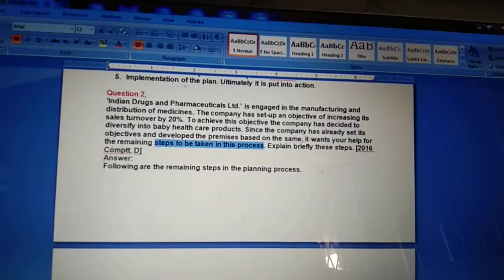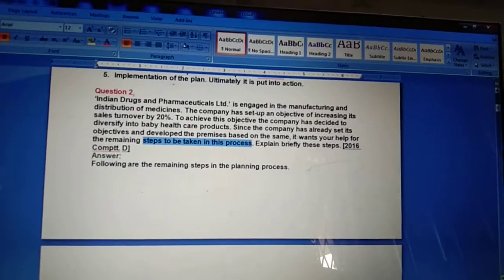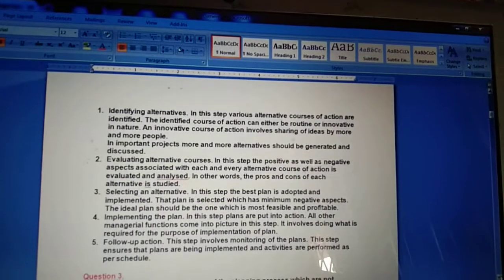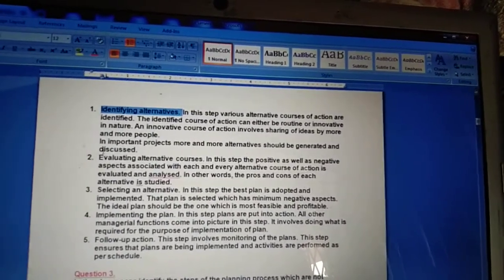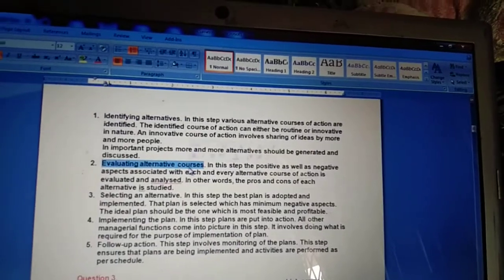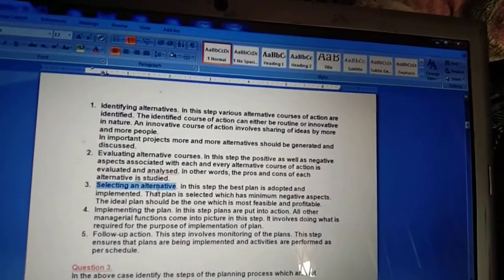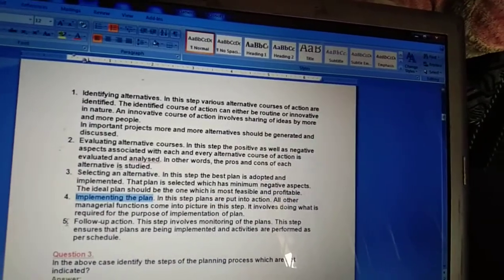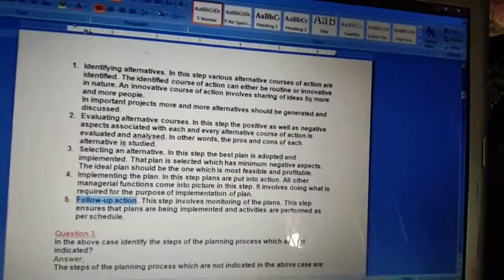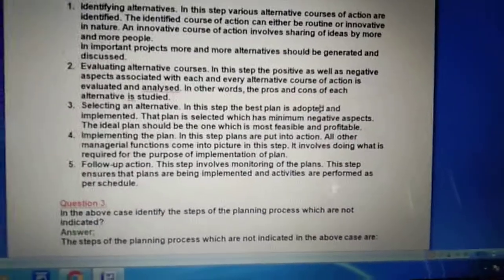So after these 2 steps, setting of objective and developing the premises, the other steps in the planning process are identifying the alternative, then evaluating the alternative courses, then selecting the alternative, implementing the plan, and follow up action. I hope the case study is clear to you.